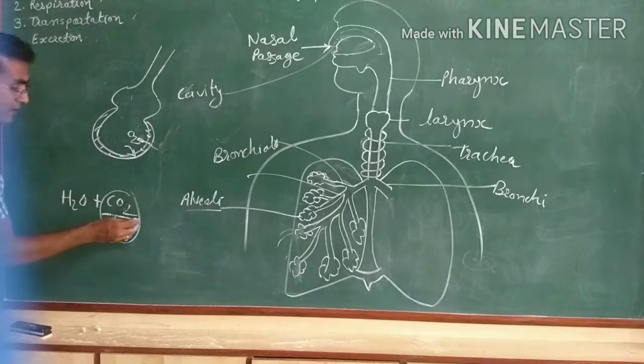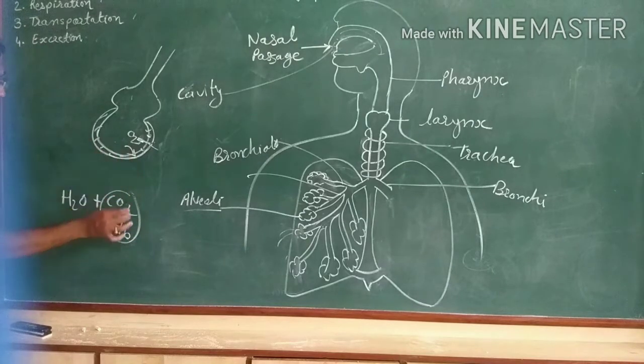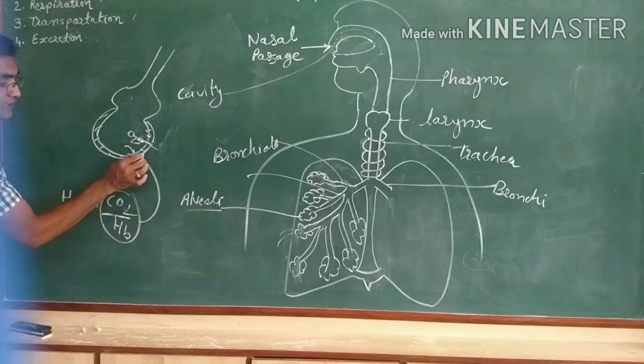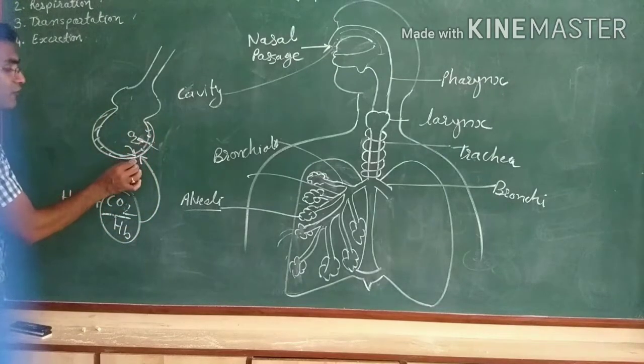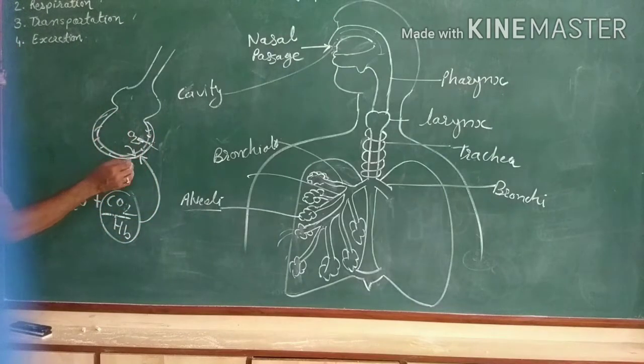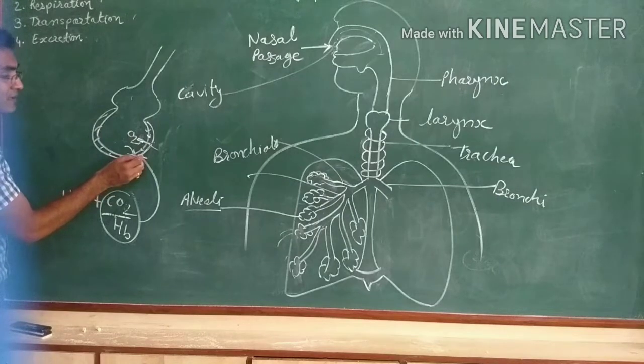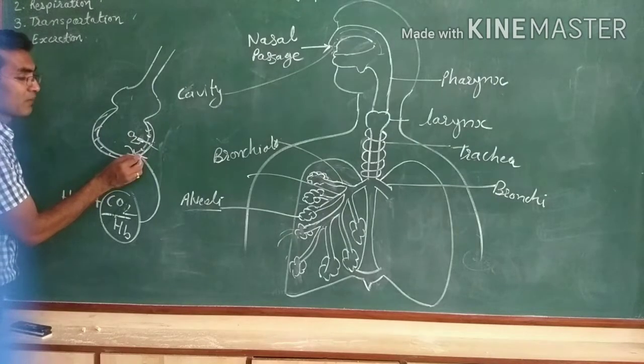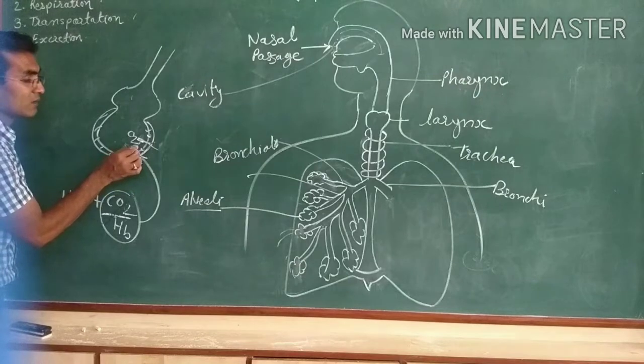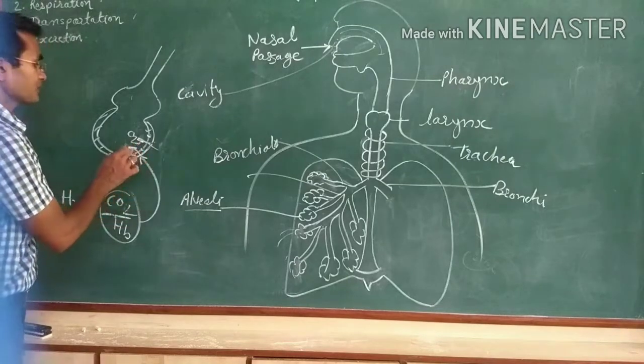This blood carrying the CO2 comes to the wall of the alveoli, and it releases the carbon dioxide molecule inside the alveolar sac.